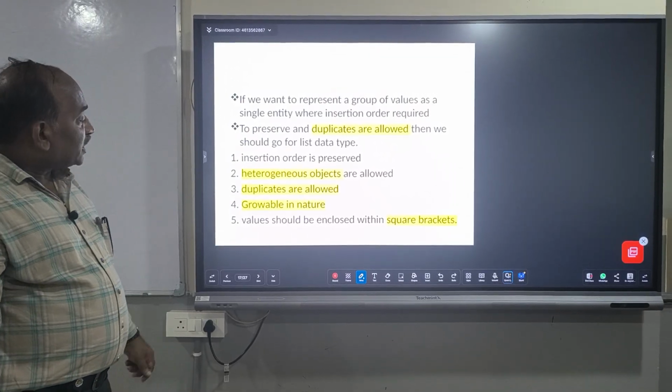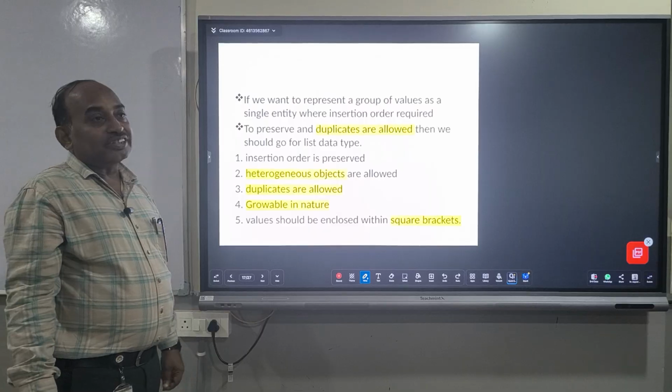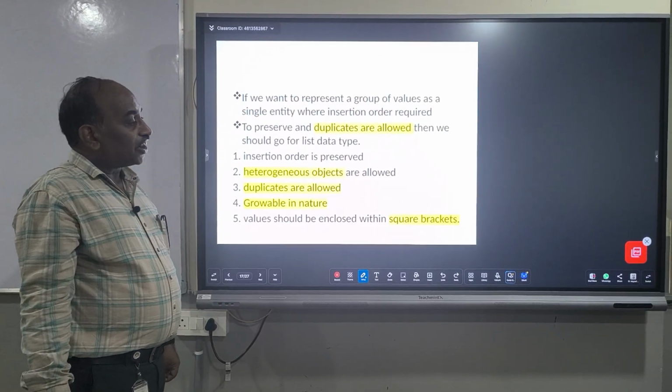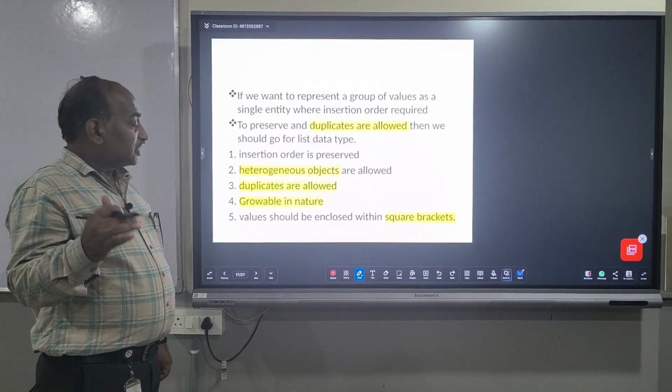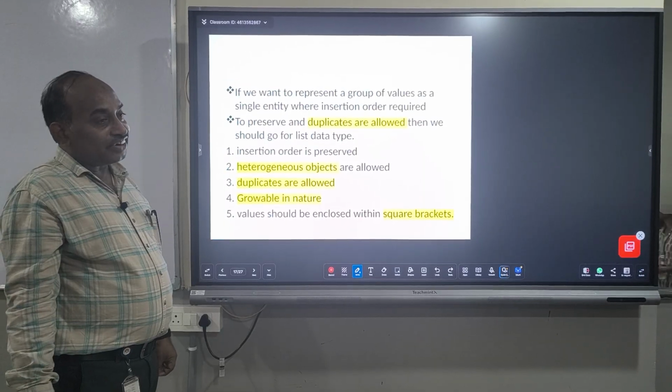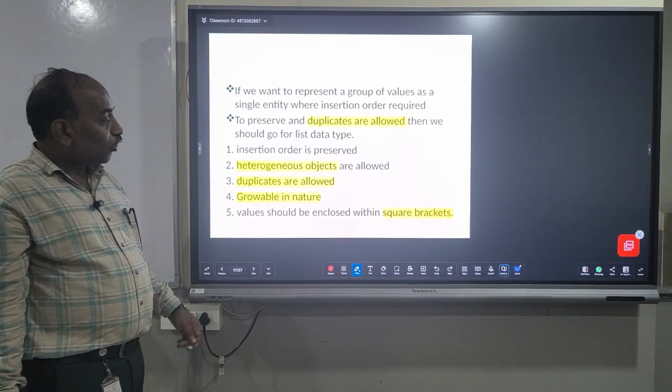And one more point is that a list is growable in nature. That means the size of the list is not fixed. It can increase the size and decrease the size. That is nothing but growable in nature.